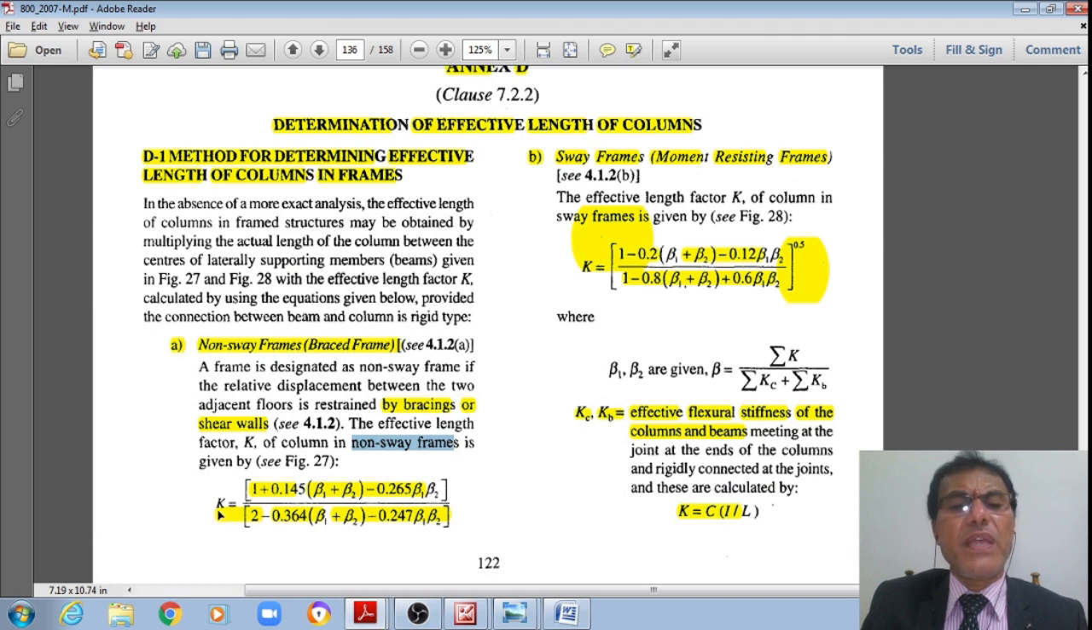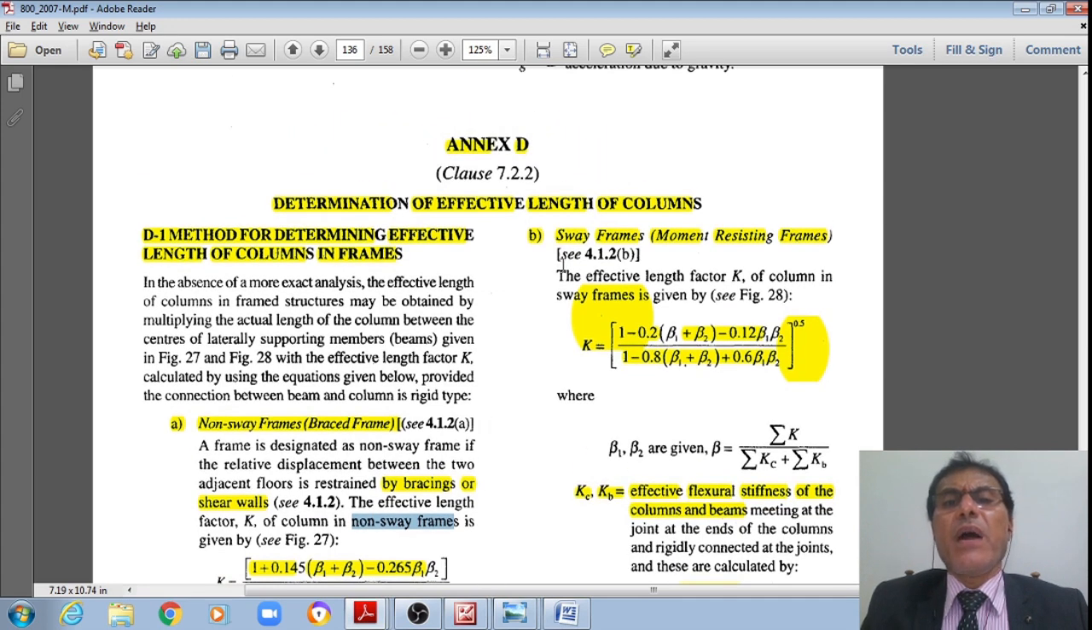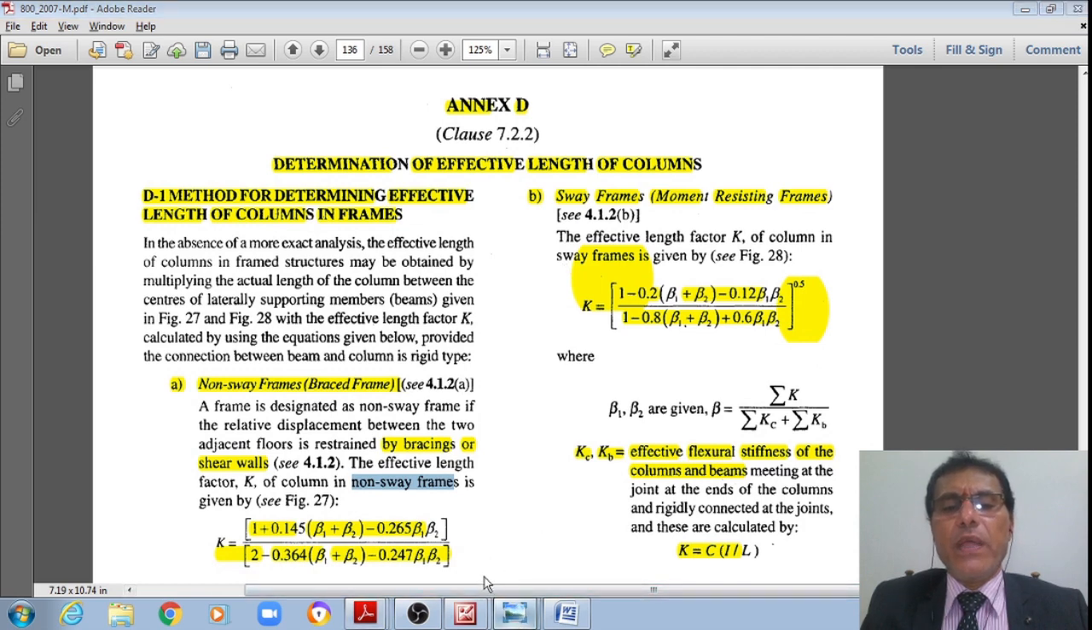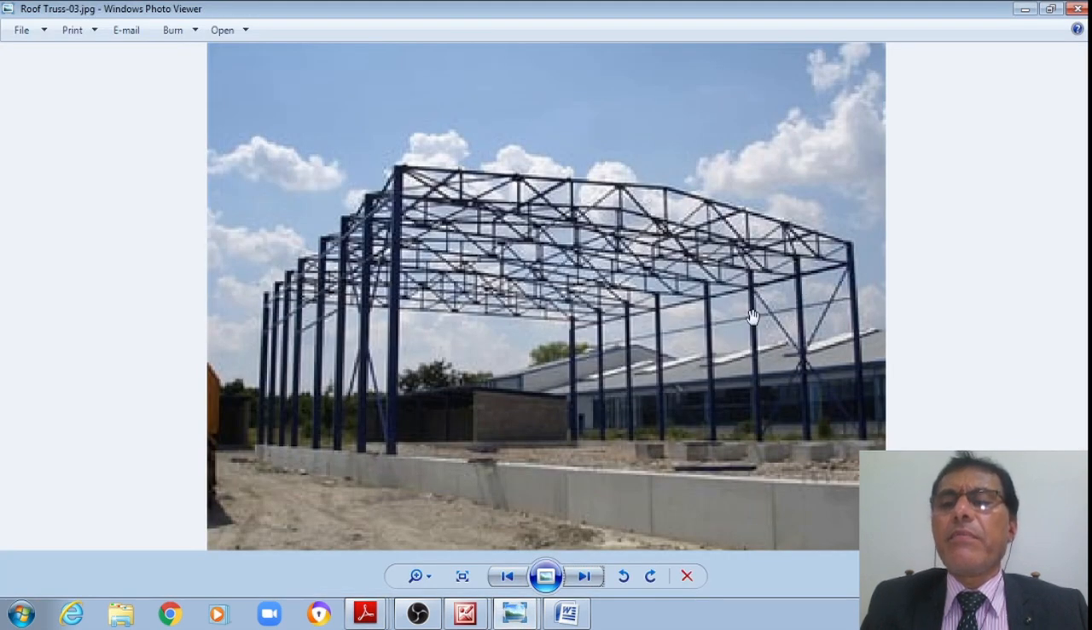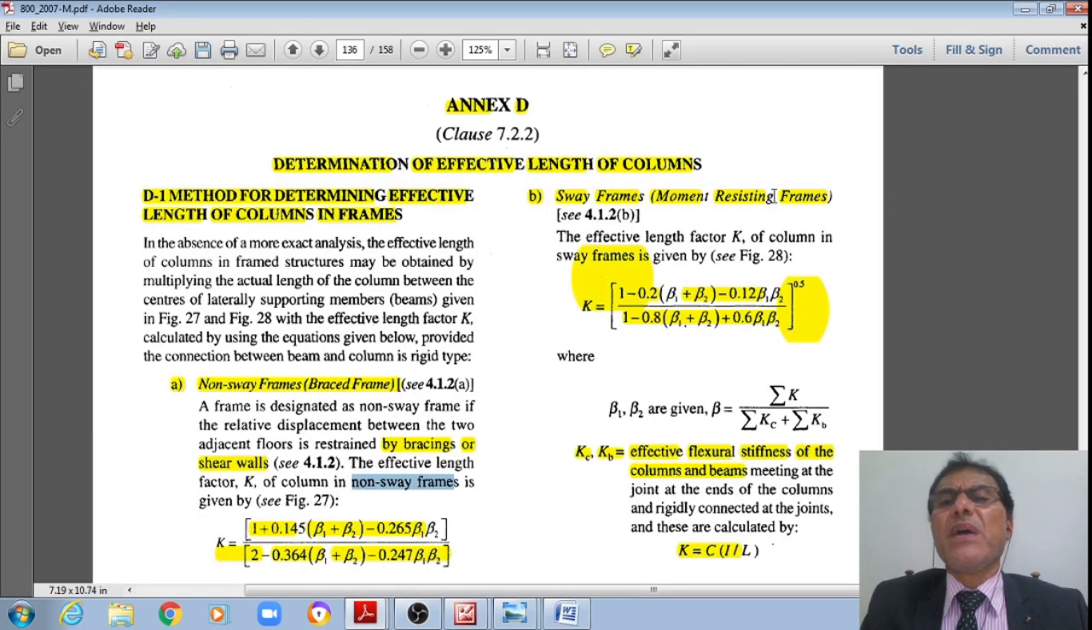Sway is not permitted. Therefore k is equal to 1 plus 0.145 (beta 1 plus beta 2) minus 0.265 beta 1 beta 2, divided by 2 minus 0.364 (beta 1 plus beta 2) minus 0.247 beta 1 beta 2. Or if it is a sway frame, where I remove these bracings or shear walls, as in multi-storey buildings, then this non-sway frame will become a sway frame.